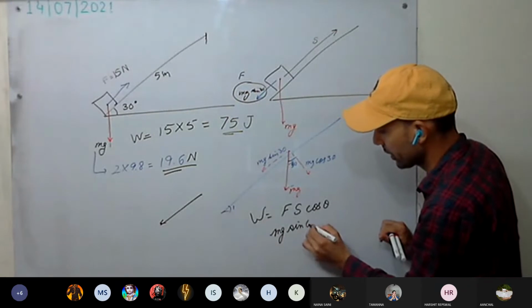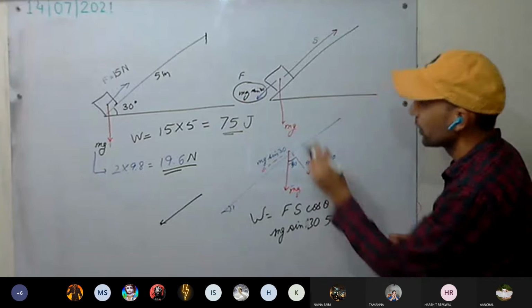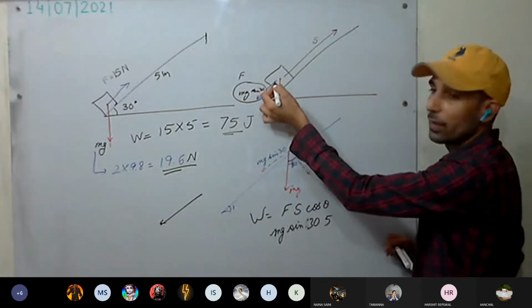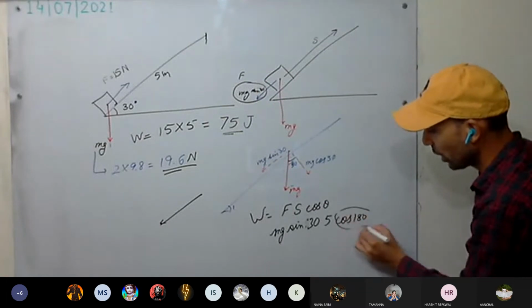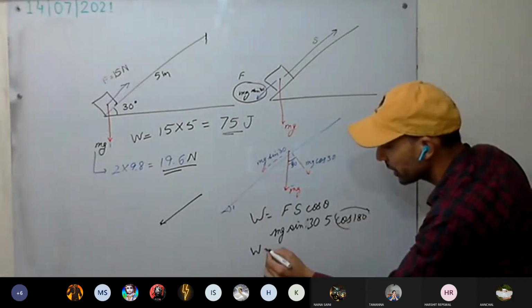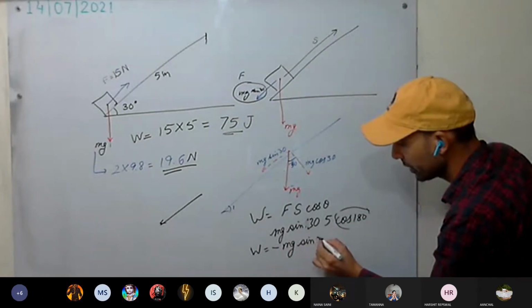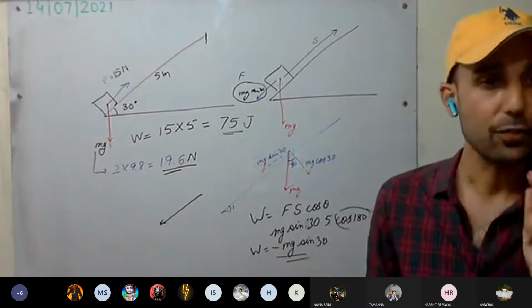Mg sine 30. What is the displacement? 5. Cos theta. How much is the angle between them? 180. Cos 180 will be how much? Minus. Work done by the force of gravity is how much? Minus mg sine 30. Yes or no? This is the work done by the force of gravity.